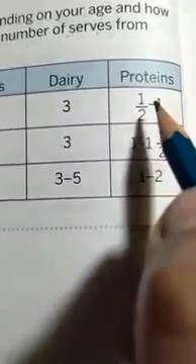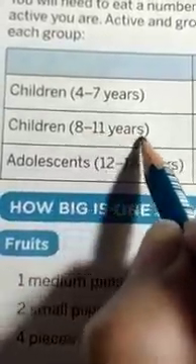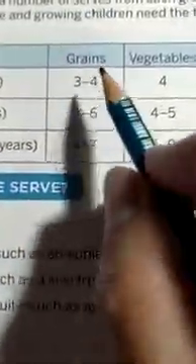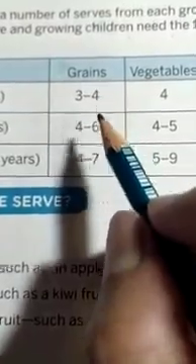So dear students, here the ages are given. Children 4 to 7 years, number of serves: grains 3 to 4, vegetables 4, fruits 2, dairy 3 and protein half to 1. Now come to the age of 8 to 11 years, children's number of serves of grains 4 to 6, vegetables 4 to 5, fruits 1 to 2, dairy 3, proteins 1 to 1.5.